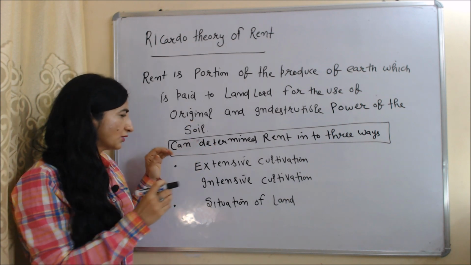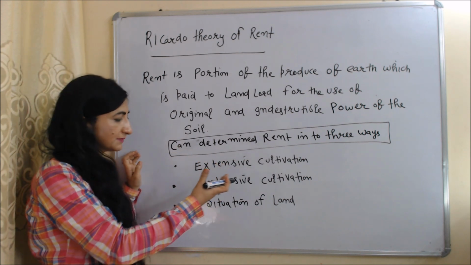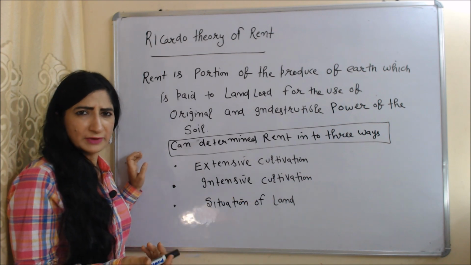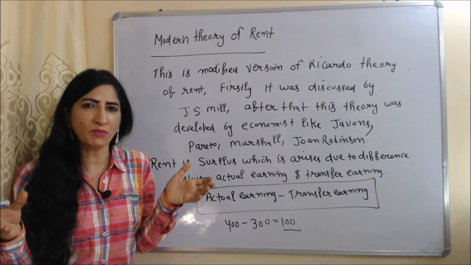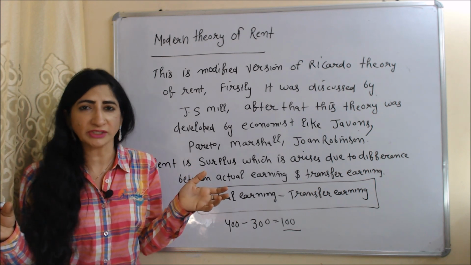And according to Ricardo, we can determine rent in three ways. First is extensive cultivation, second is intensive cultivation, last is according to the situation of land. Now we are going to talk about the modern theory of rent. This theory is a modified version of Ricardo's theory of rent.